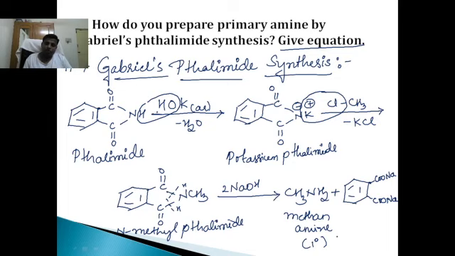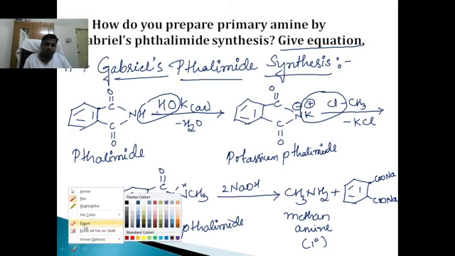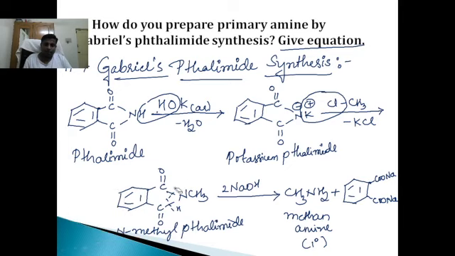We're not worried about this; we want methanamine. So this is Gabriel phthalimide synthesis. We got primary amines by Gabriel phthalimide synthesis. You're supposed to just write the equation. This entire equation is for 2 marks.